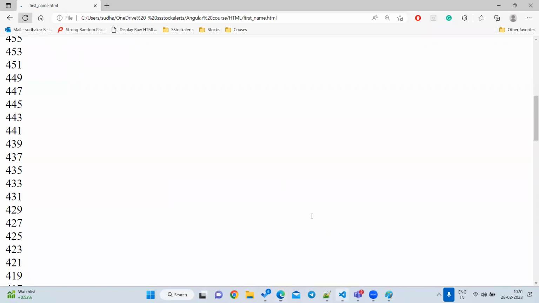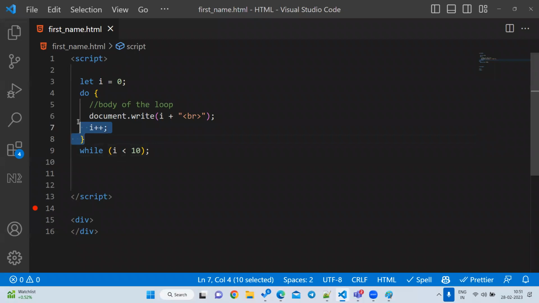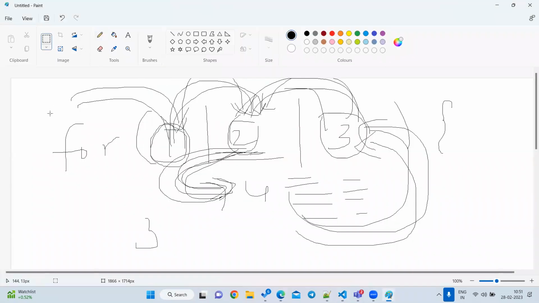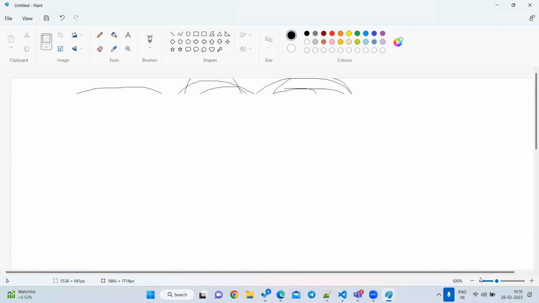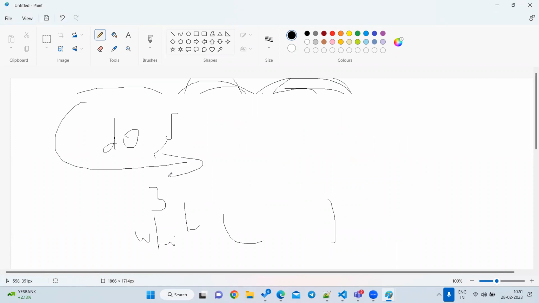Okay, so let me explain first. Whenever you write a do while, you write do, open bracket, close bracket, and then while. First your program will go to the body. It is first executed, it will not check any condition. First it will execute all the statements, whatever is there, and once this is executed, then it will go to the condition.